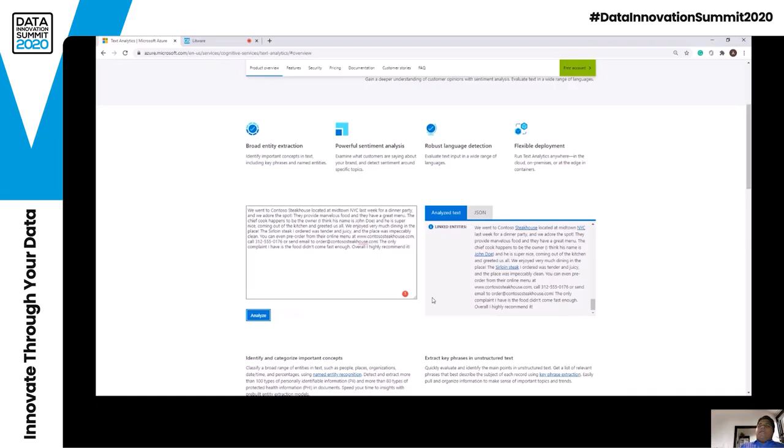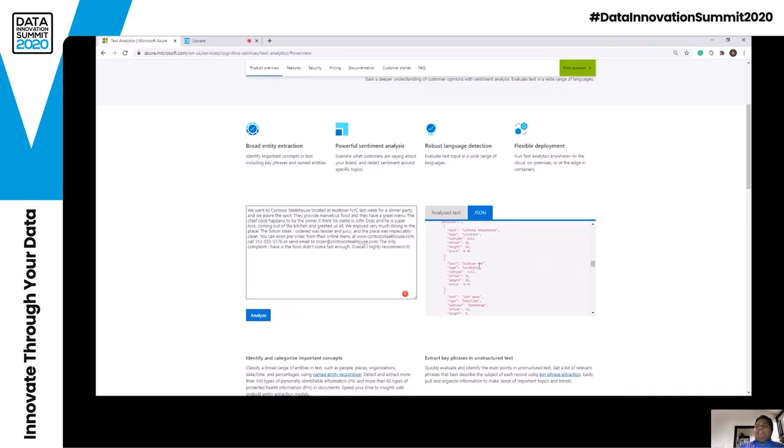If you were wondering as a developer, what you actually see as the output is a JSON. This JSON file takes your document and has everything in it. If you're a developer, you know how to take this JSON, parse it, and find out what is interesting for your use case.